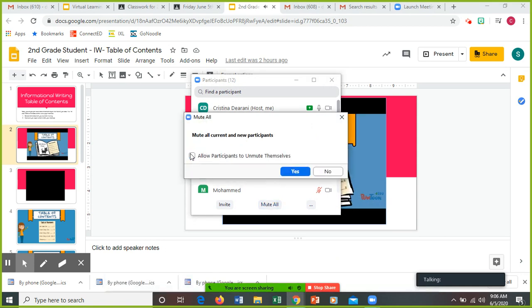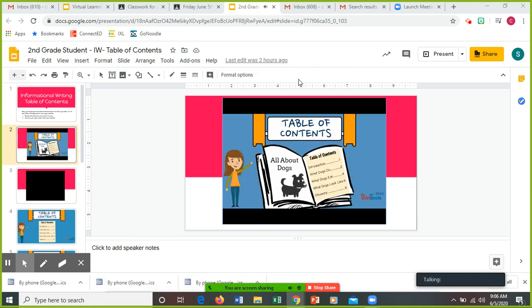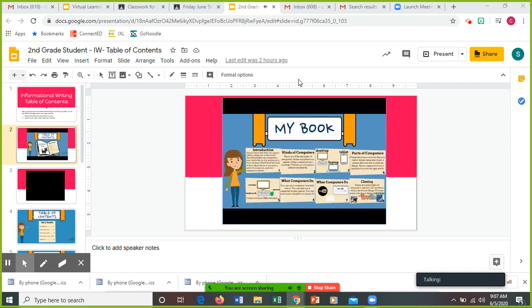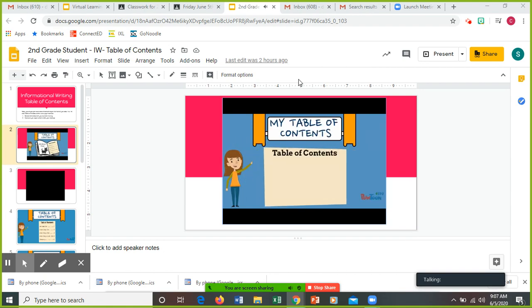I'm reading this book about dogs, and I really only want to know about what dogs eat. The table of contents tells me to look on page 4. Here it is. Now I don't have to read the whole book to find the information that I'm looking for. Here are all of the pages I've written for my book. I've numbered them and put them in order, so now I can make my table of contents. I'll start with the introduction. Here's my table of contents.